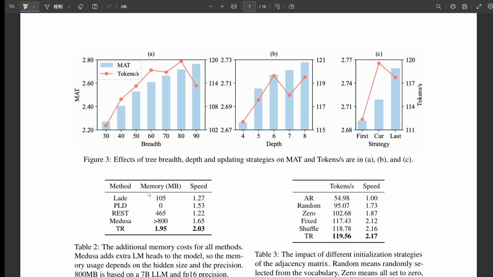But interestingly, the sources themselves hint at a future direction. Oh? They mention the possibility of using dynamic tree structures, trees that could actually change their shape or depth based on a specific query, adapting the guessing strategy moment by moment. So instead of a fixed guess shape, it could tailor its guesses on the fly depending on whether it needs to be careful or can make a big jump. Potentially, yeah. Imagine how much more speed or efficiency that might unlock if the system could dynamically adjust its guessing strategy. That really makes you think, what could truly adaptive guessing enable for LLMs in the future? It's a fascinating place to leave it.